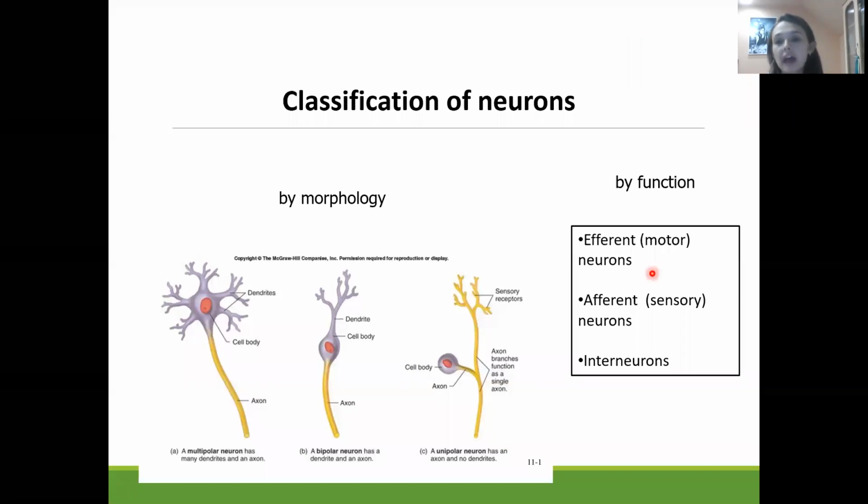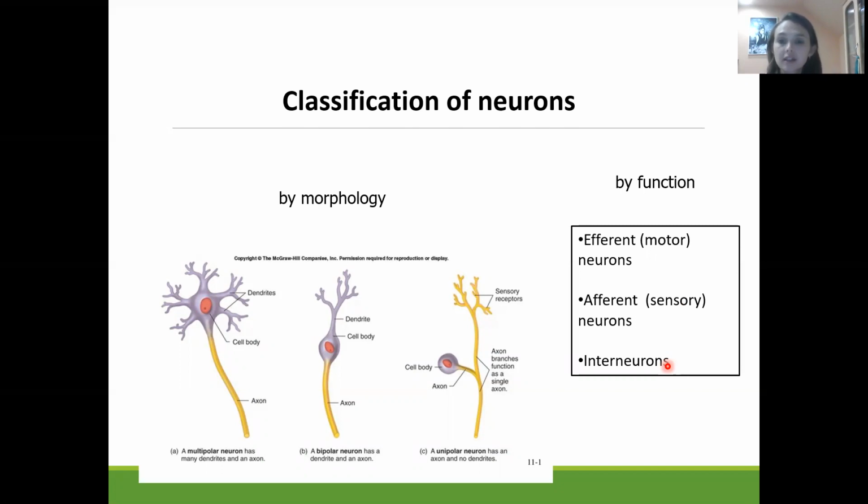Main function of the efferent neurons is to transmit information from the central nervous system to the effector organs, which will be presented by the skeletal muscles or smooth muscles or glands. Afferent neurons or sensory neurons, their main function is to transmit the information from the receptors to the central nervous system, and the function of the interneurons is to some extent the connection.